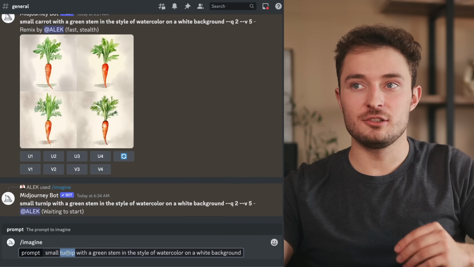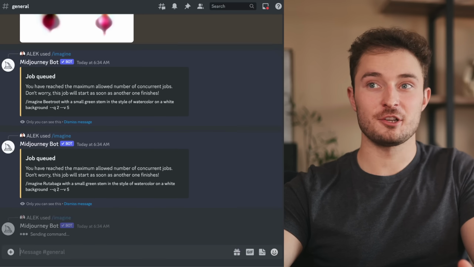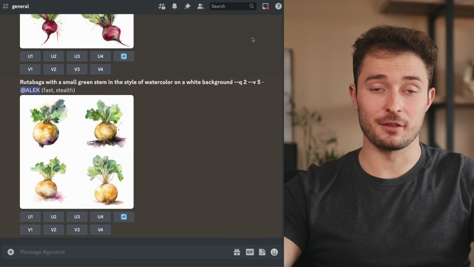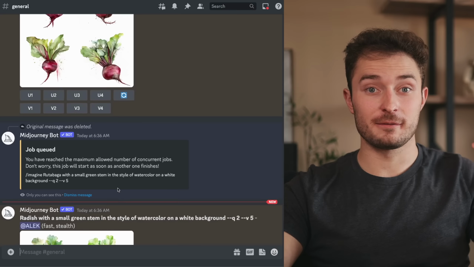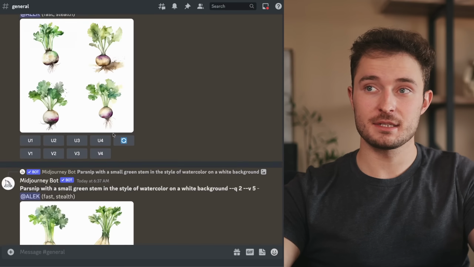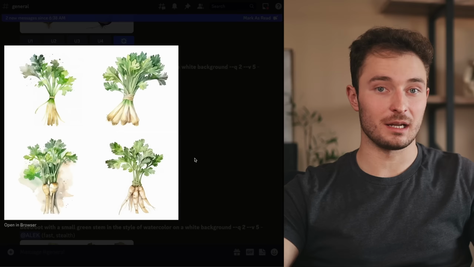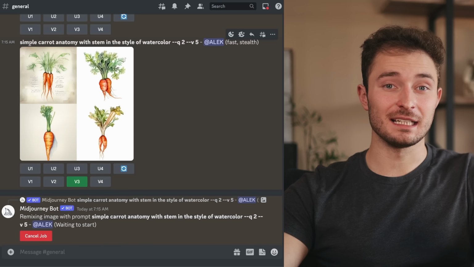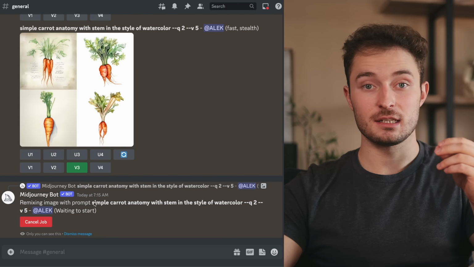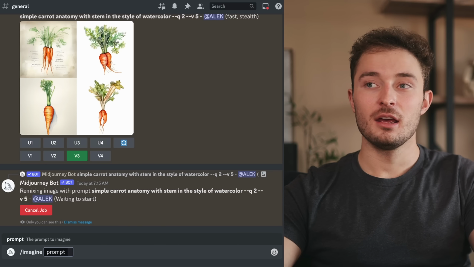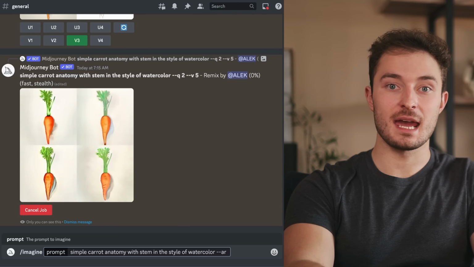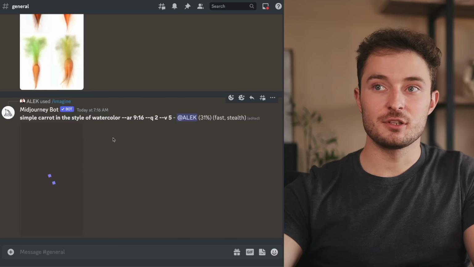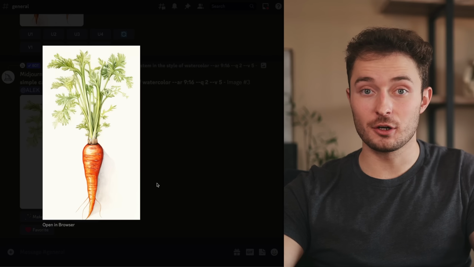Now, I just went ahead and generated a ton of different plant-based images using basically the same exact prompt for them all, just switching out a few of the first words. It usually does a really good job of giving you exactly what you're looking for, but sometimes you'll have to tell it things like on a white background so that you're able to remove it from the background later. And the last change that really helps on these watercolor images is if you're doing something tall like a carrot, you can type 2 dashes and AR for aspect ratio and type 9:16 to change the aspect ratio and make it vertical when it prints.